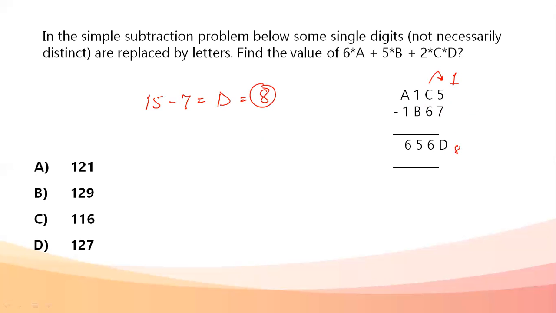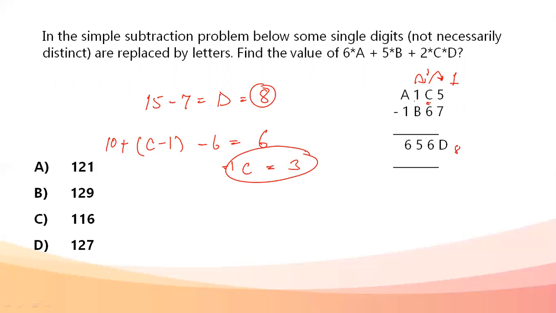D is 8. Now C has given out a carryover, so this becomes C minus 1. Now, whatever the number is, it has become a smaller number. It has to subtract C and give some value. So for C, I'm also assuming it has a carryover. This becomes 10 plus C minus 1 minus 6 comes out to be 6. Value of C from here comes out to be 3. Okay, C's value is 3.